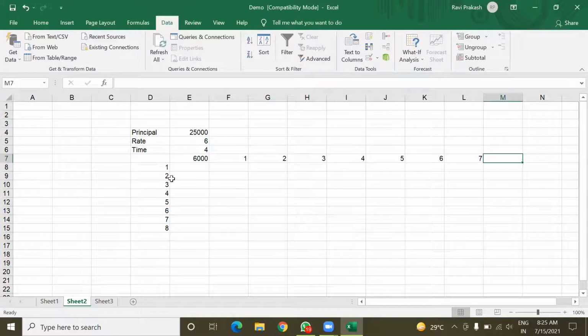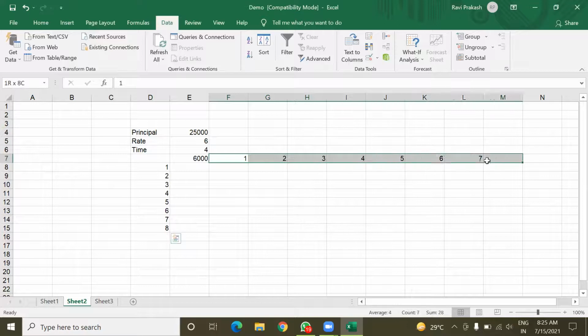Just listen carefully: in this column I have put the values of time, and here I have put different values of rate. So now I am going to vary two values, rate and time both, and then we will analyze what will be the value of the simple interest.